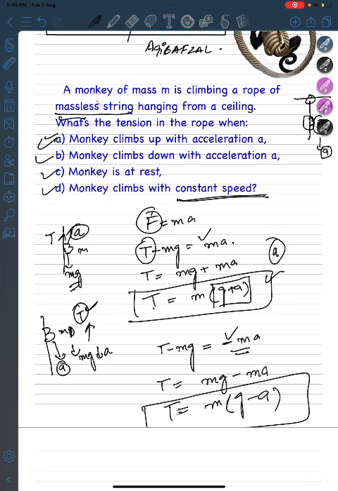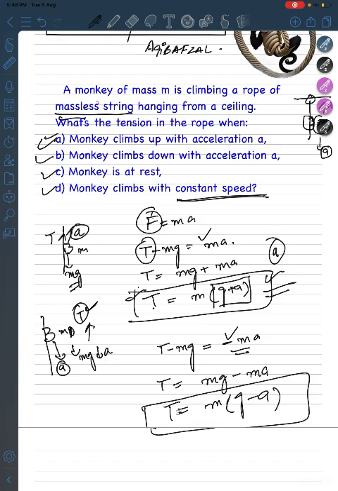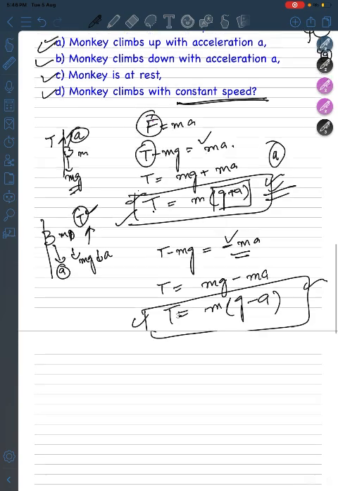Look at now here what happens, the tension is decreasing. In the above equation the tension was increasing as the monkey was climbing, but in this condition the tension will be decreasing. Why is it decreasing? Because gravity is helping the monkey to move downside. And why was the tension increasing there? Tension was increasing there because the monkey was accelerating opposite to the gravity. So here gravity is supporting, there gravity was not supporting. That's why the tension there was increasing and here the tension is decreasing.